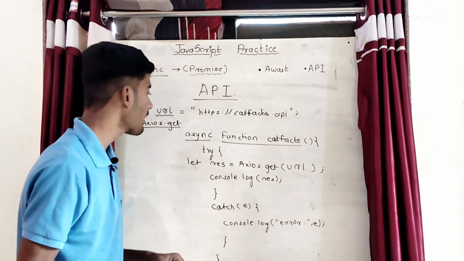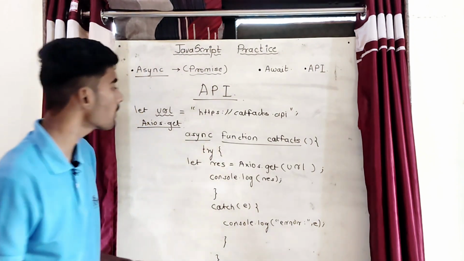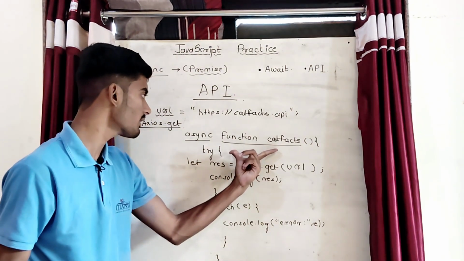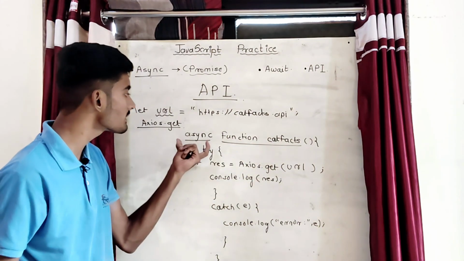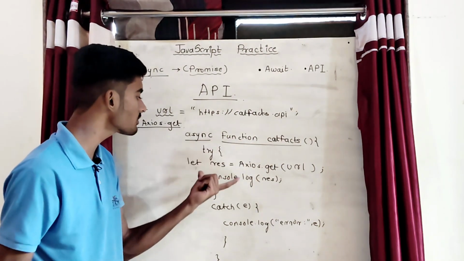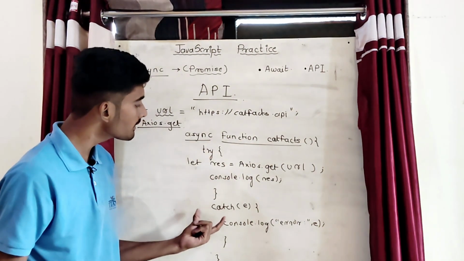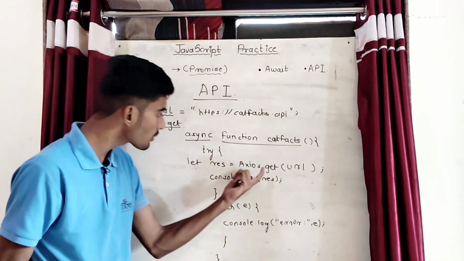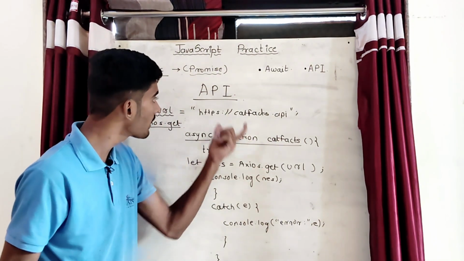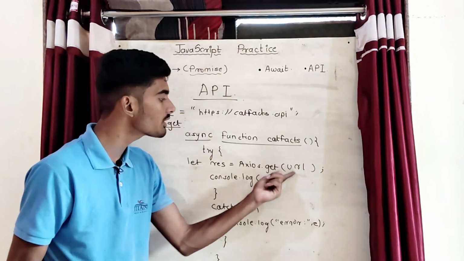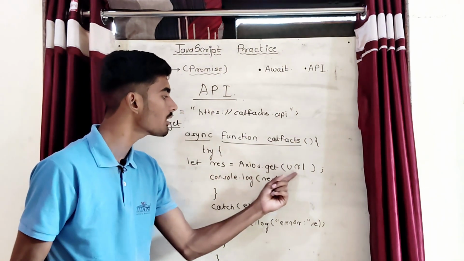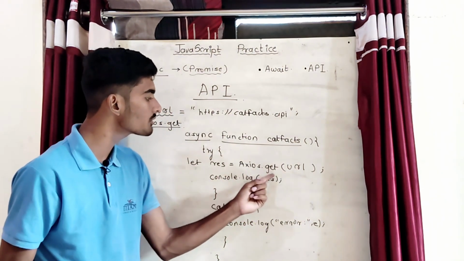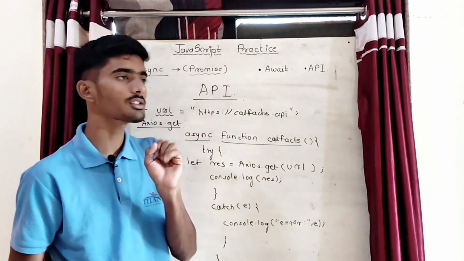So this is simple code for an async function. Okay, so guys, if you see this code, here what we have done is make an async function, that is catFacts. We use the async keyword to make it async, and in that function we are using a try and catch block. In the try block we have written risky code. What is risky code? We are calling the API by using a URL and the function axios.get. So first of all we will discuss what is axios.get.